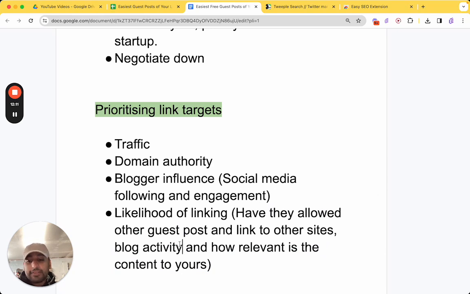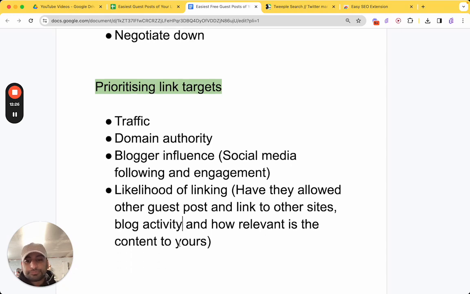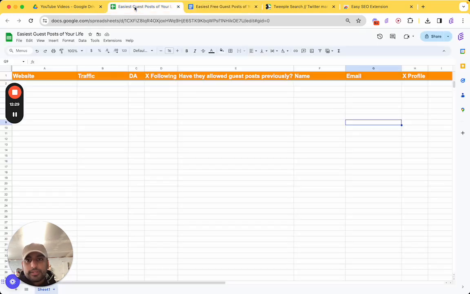Because if you find that they haven't published in a long time, guess what? That site just might be dead already. So there's no point. It's just a waste of time. And if the content isn't relevant to yours, then guess what? The chances of you getting a link to your site are minimal. Now, here's what it looked like.